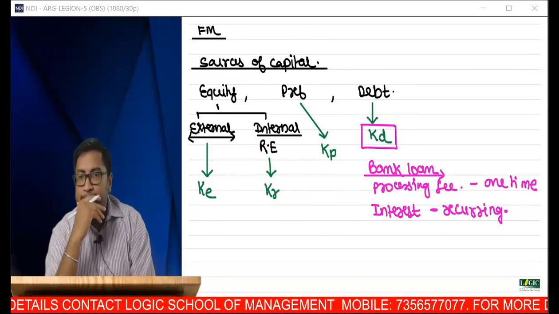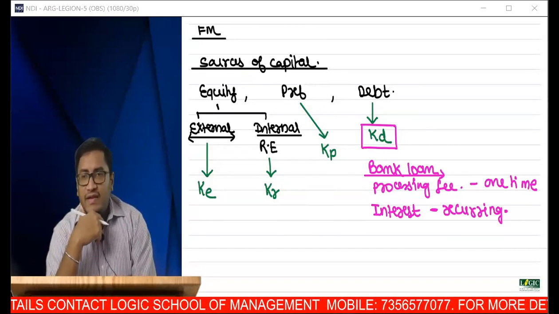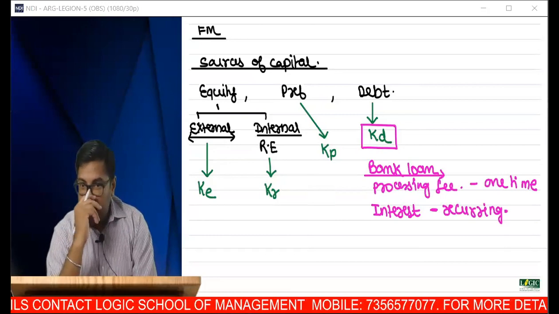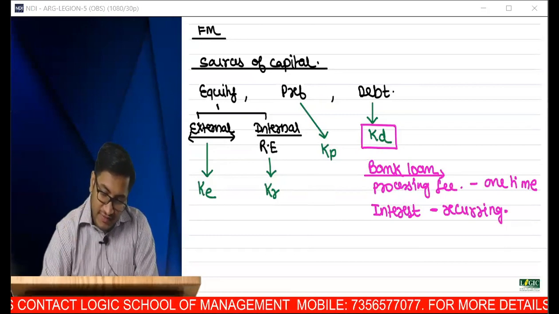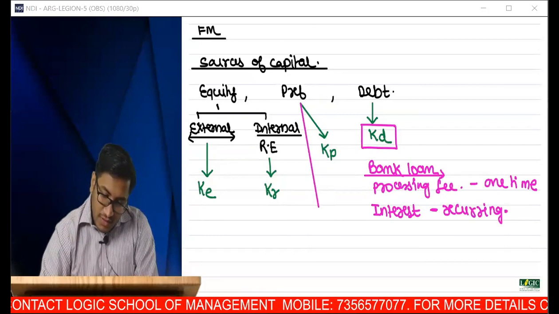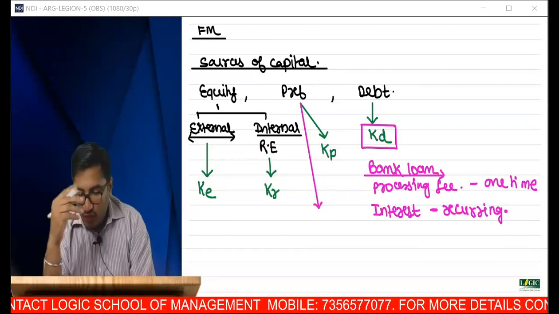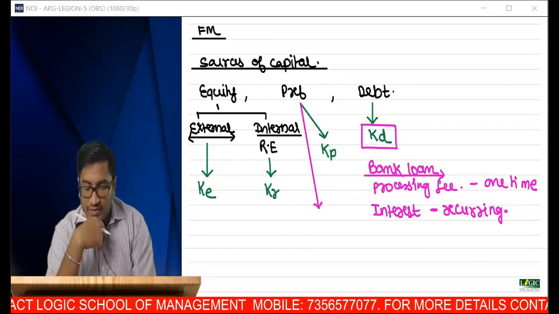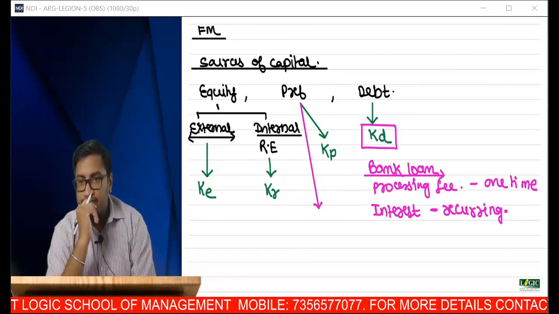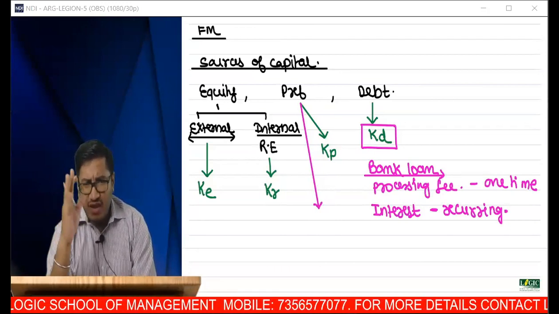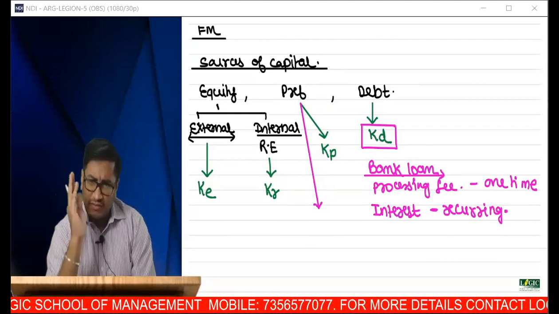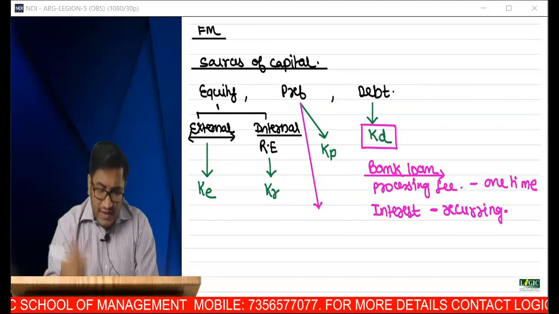Very good. Now tell me, sir, what is the cost associated with preference shares? Can you tell me what is the cost for the company associated with preference shares? Ignore accounting, everything. We are not discussing any accounting here. We are discussing pure finance. Yes, sir, preference dividend.